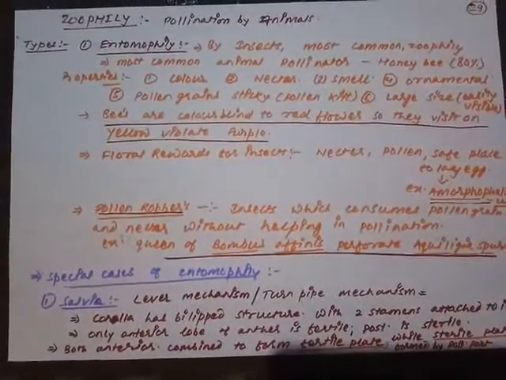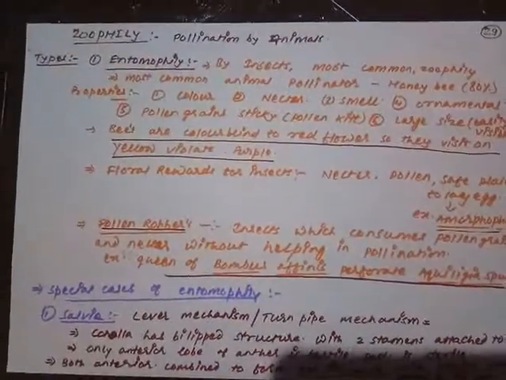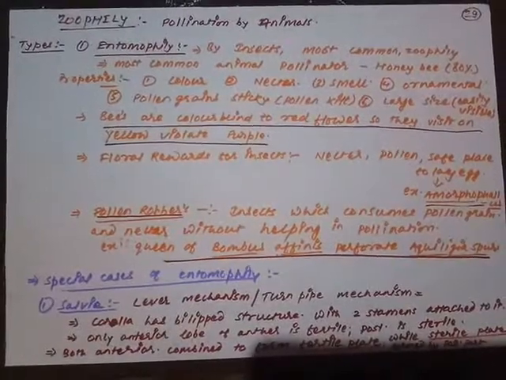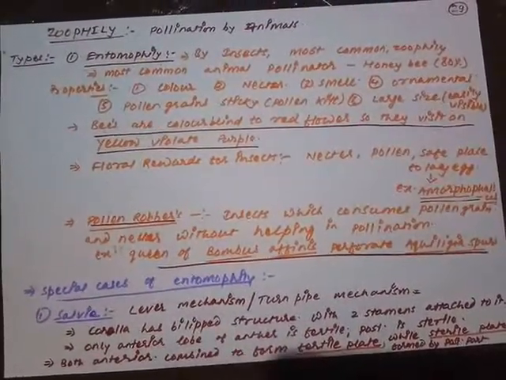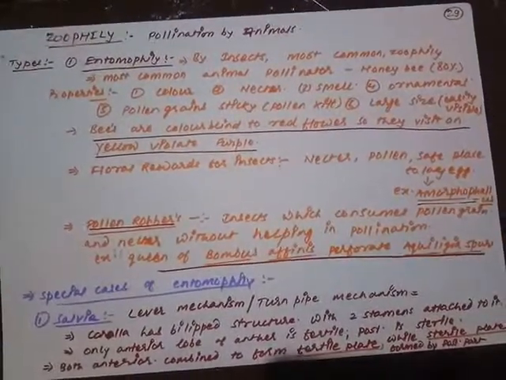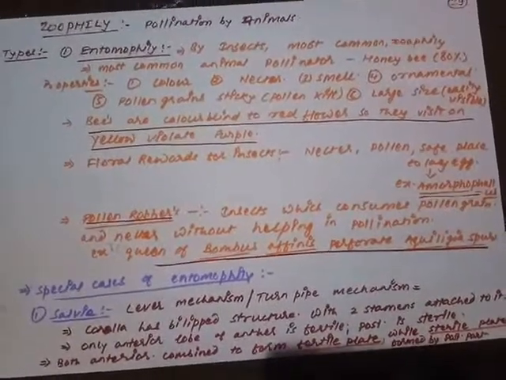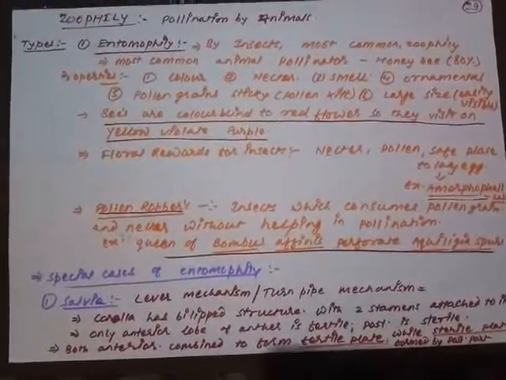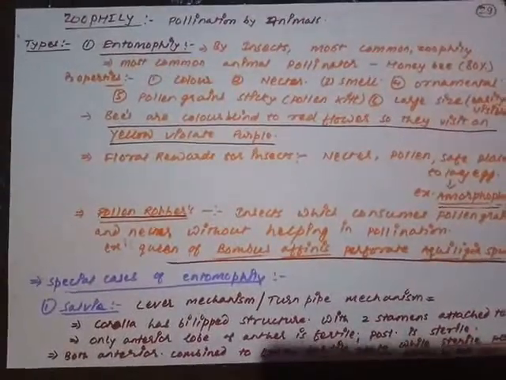Zoophily means the pollinating agencies are animals. Animals are involved in shifting the pollen grains from one place to another. Let us see how many types of animals are involved in the process of pollination. On the basis of that, zoophily may be of the following types. Are you getting what I'm saying? The first one is entomophily.